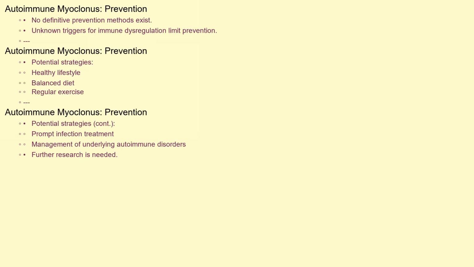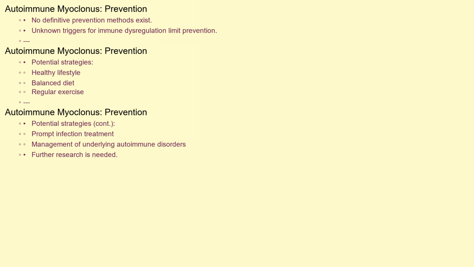Currently, there are no definitive ways to prevent autoimmune myoclonus. Because the triggers for the immune system dysregulation are often unknown, preventive measures are limited. Maintaining a healthy lifestyle, including a balanced diet and regular exercise, may help support overall immune function. Prompt treatment of infections and management of underlying autoimmune disorders may also potentially reduce the risk, although further research is needed in this area.